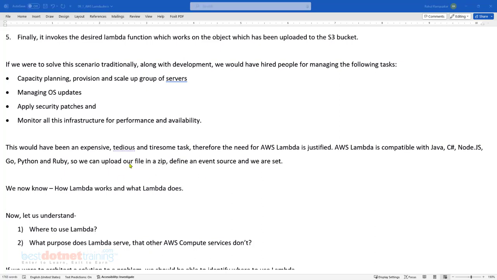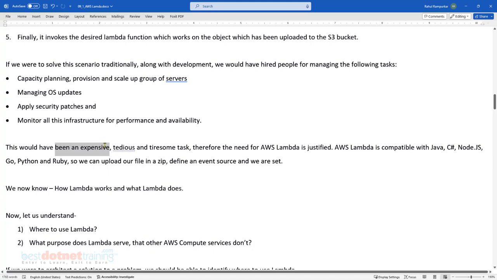Trust me, guys, when you're doing all this manually, it would be tedious, expensive, and tiresome as well. So when you go for Lambda, all these things get eliminated. You don't have to worry about provisioning, capacity planning, scaling, high availability, managing OS updates and patches. None of these things have to be taken care of by us. We already discussed that earlier. So usage of Lambda for this kind of task is justified.